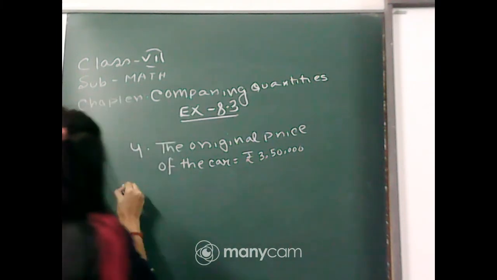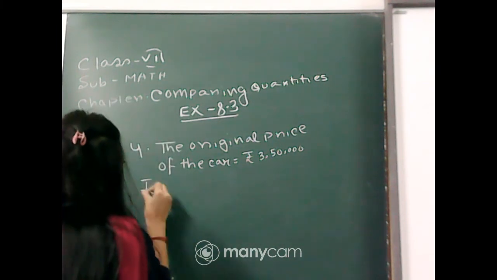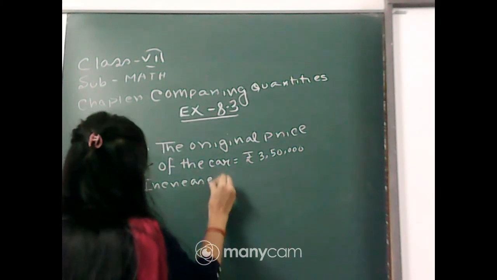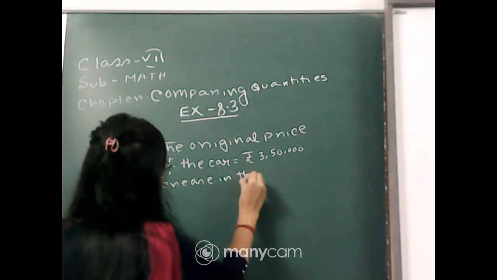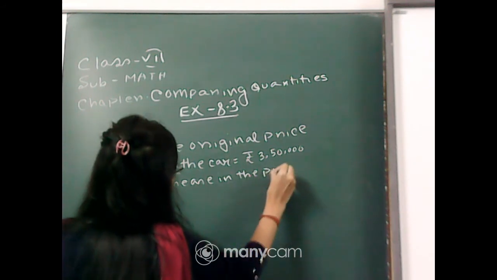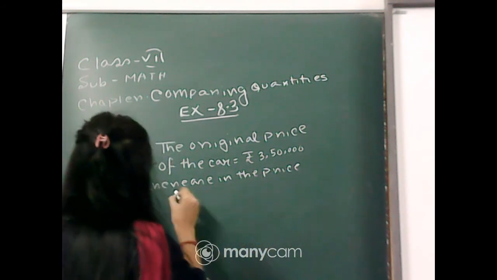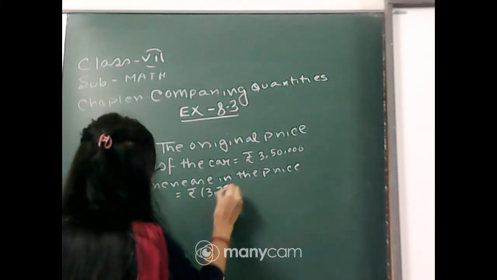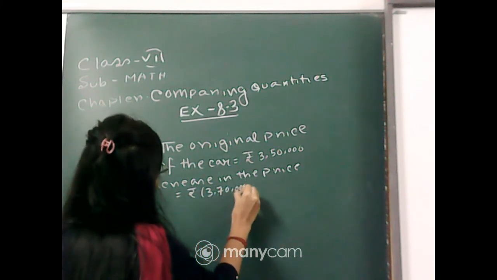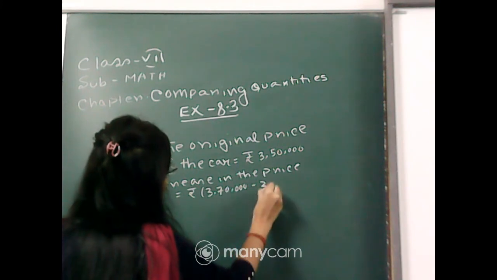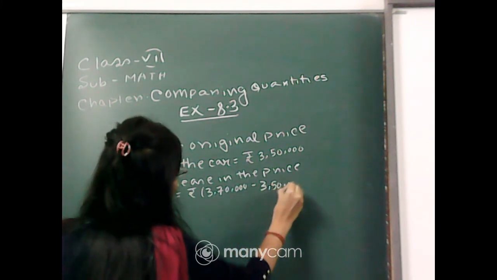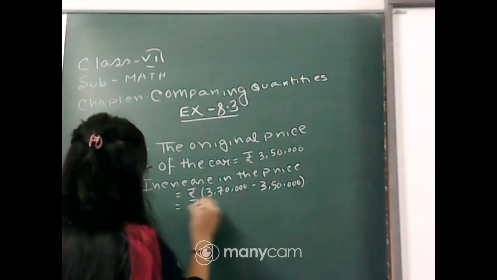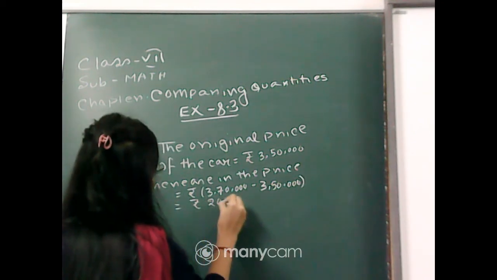Therefore, increase in the price is equal to rupees 3,70,000 minus 3,50,000, that is equal to rupees 20,000.